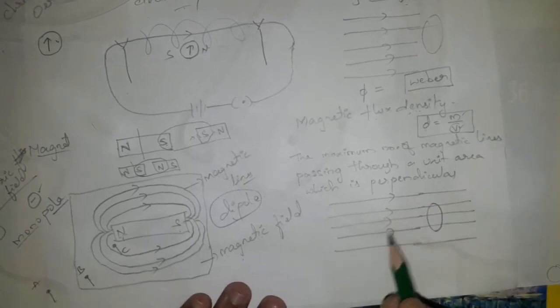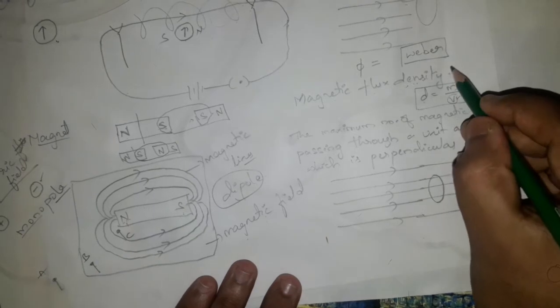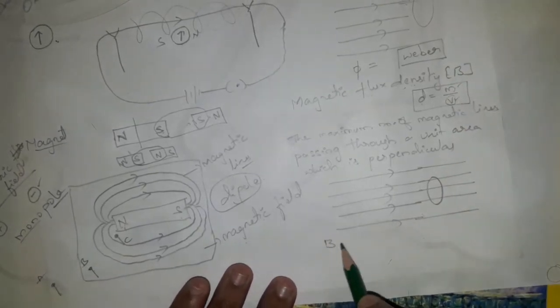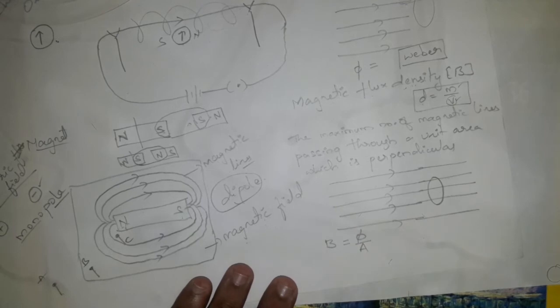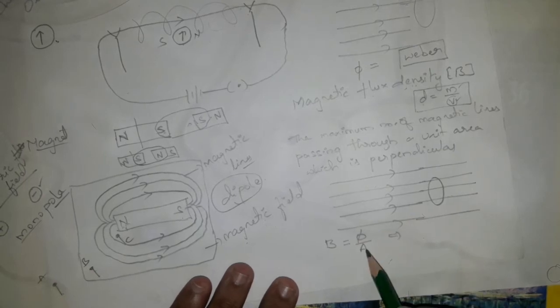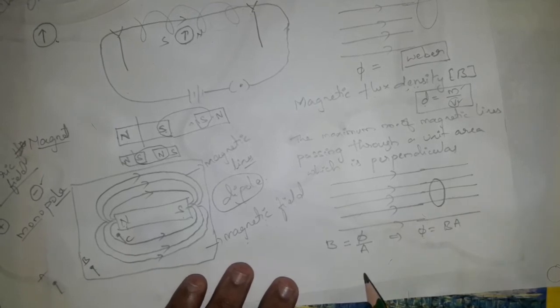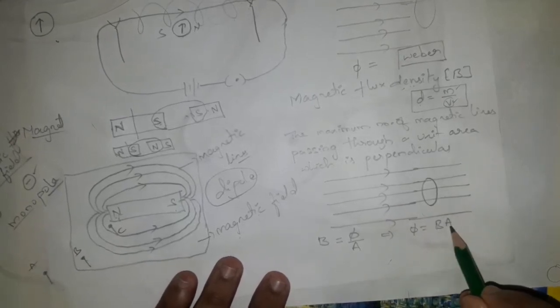Now how can we derive a formula for this? Simple. The magnetic flux density is denoted with the letter B. So B is equal to the magnetic flux phi passing through an area A. That is, B equals phi by A. From this we can derive another formula, phi equals B A. So magnetic flux is equal to magnetic flux density times area A.